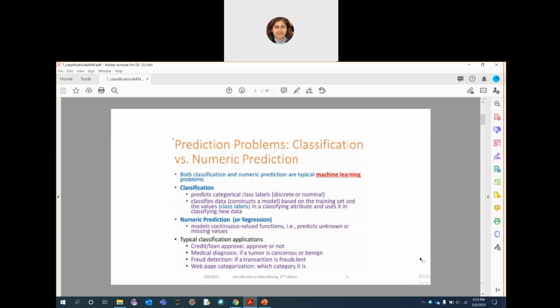Then web page categorization. There are different types of web data, right? Internet data is available, and different web pages have different types of data, whether it is stock data, medical data, educational data, or real estate data. So web page categorization can also be an example of a classification application. These are some of the basics about classification.